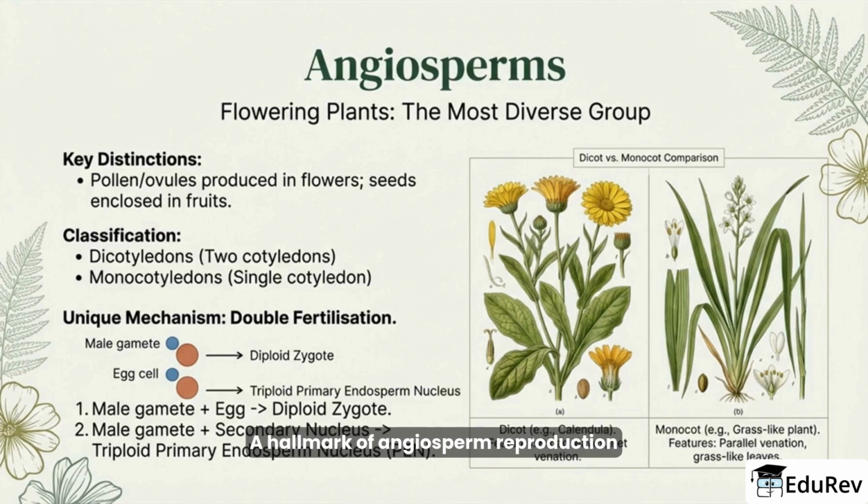A hallmark of angiosperm reproduction is double fertilization. One sperm fertilizes the egg to form the diploid zygote, while the other fuses with the central cell's nuclei to form the triploid primary endosperm nucleus, which nourishes the developing embryo. This innovation contributes to the wide ecological success of flowering plants.